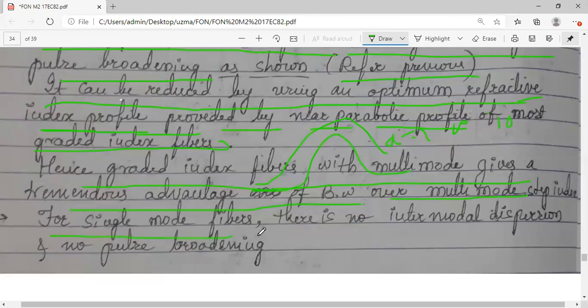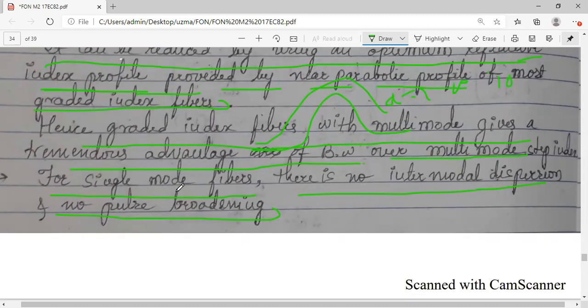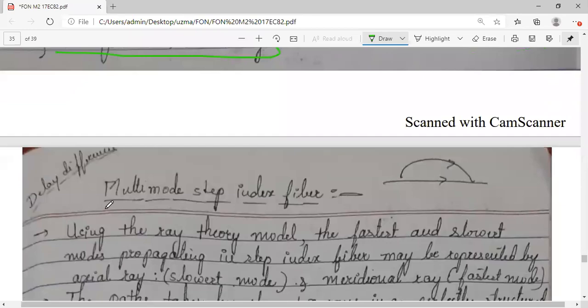And in single mode fibers, there is no dispersion at all and no pulse broadening. We have already compared this. So this is about intermodal dispersion. Whatever we have discussed, those three figures, please include here also. You can draw them, and you can give comparative values of the bandwidth length product and explain about this. The next concept is multimode